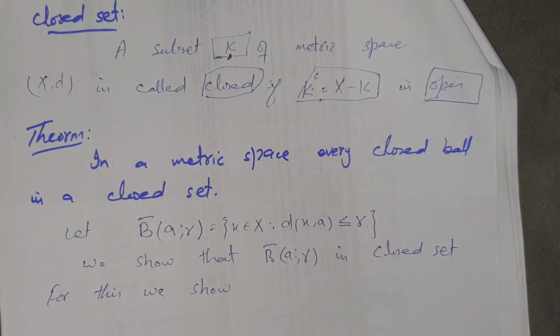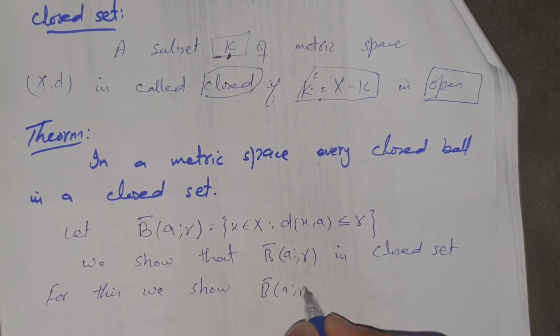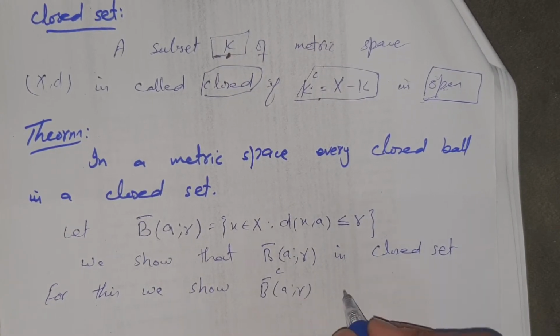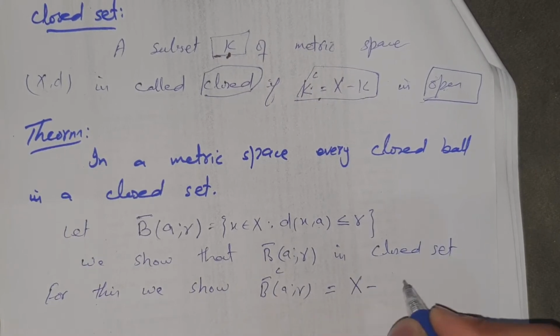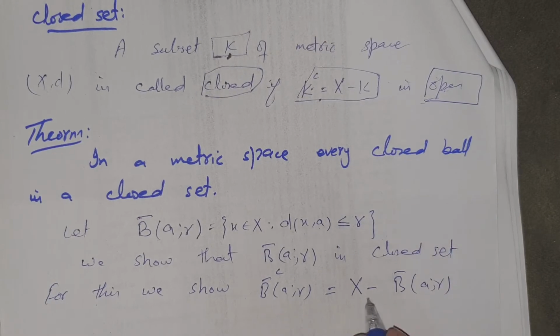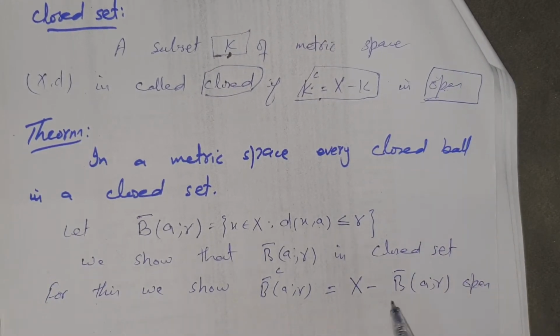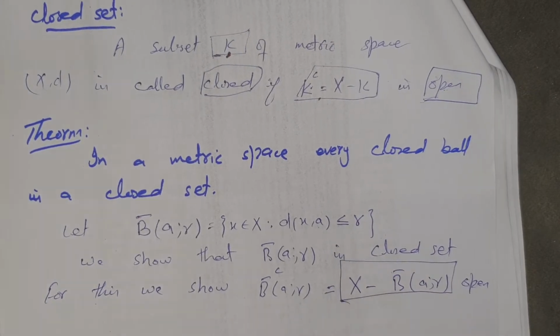We show that the complement, which is equal to X minus B bar of a, r, is open.